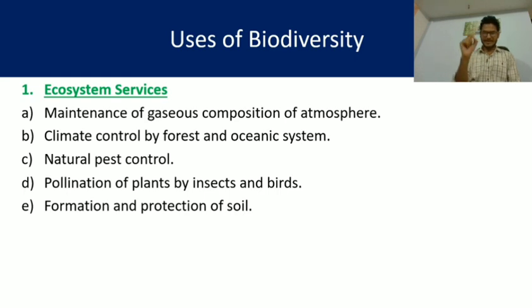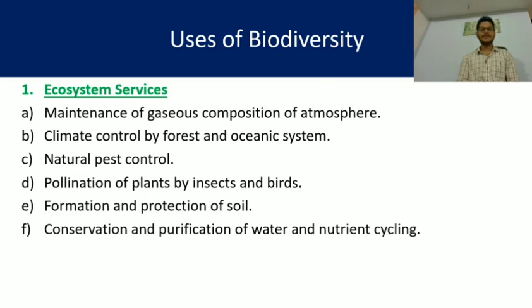But organic deposition, meaning deposition from dead and decaying plants and animals, makes the soil more fertile and adds humus to it, making it very good for plants to grow. That is how the formation of soil is dependent on biodiversity, and its protection also depends on the plants, which are agents of the biodiversity.